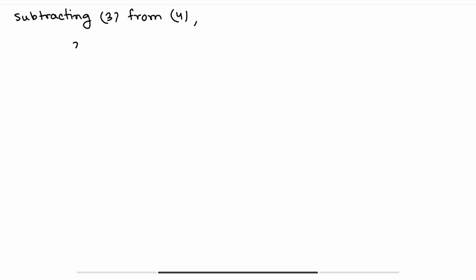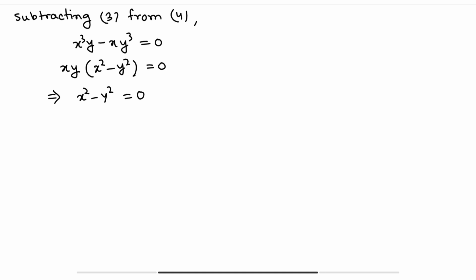So this will be x cube y minus xy cube equals 0. If I take xy common, we are getting x square minus y square equals 0. So from here x square minus y square equals 0. Now the point here is that xy is not equal to 0. Why?